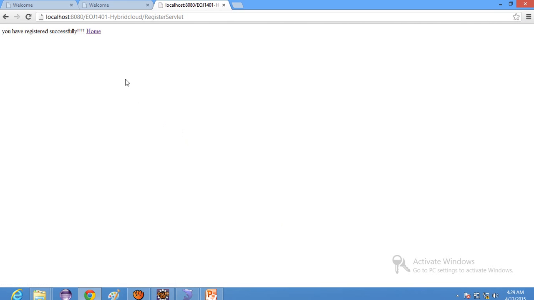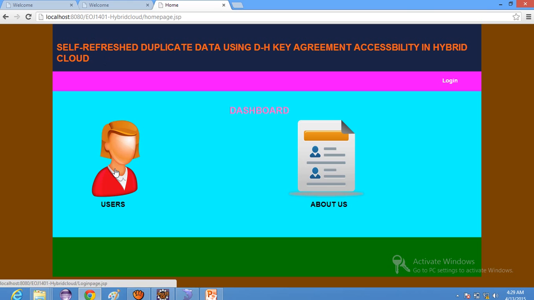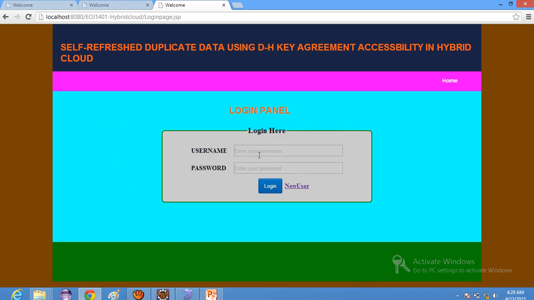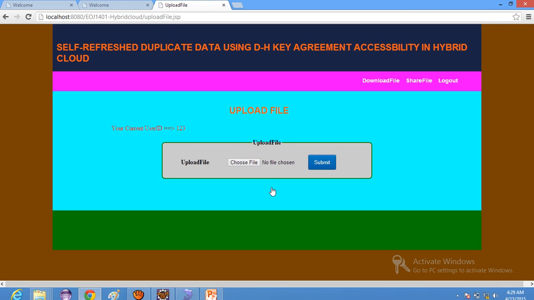After that we get a new window saying that we have registered successfully over the private cloud. This is the host machine, and this host machine is called the private cloud. Again you go to the home button, put the user and log in here. Put your username, Kauslesh, and the password here, and log in again.